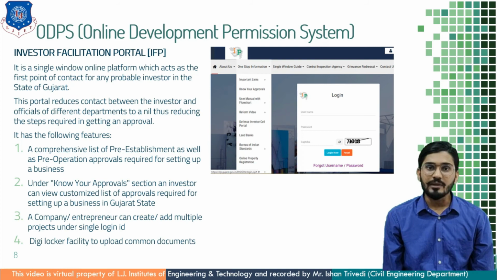Even MSME projects and their details and their concerned documents for execution for a new business and their approvals, all these details are mentioned. Then a company or entrepreneur can create and add multiple projects under a single login ID. Then DigiLocker facility to upload all the documents is given.